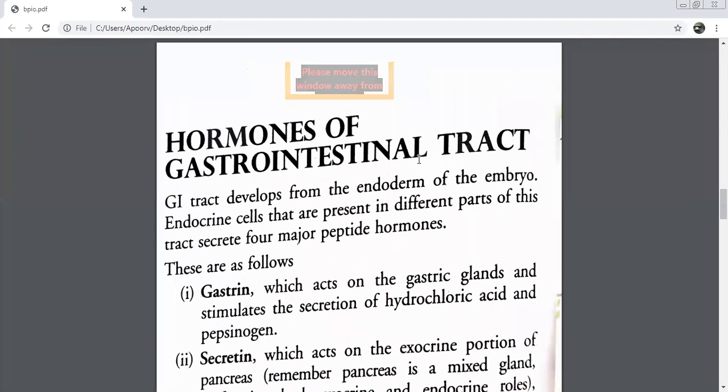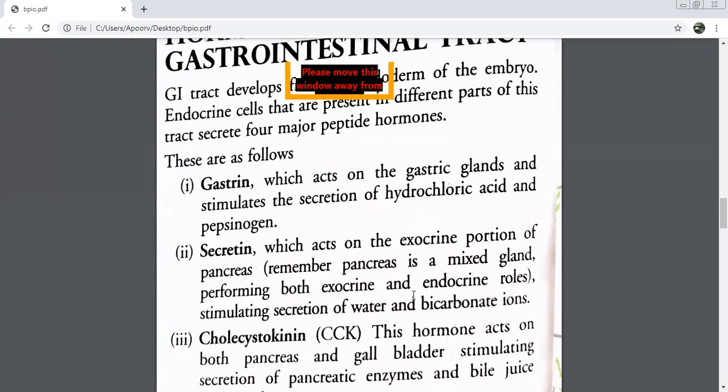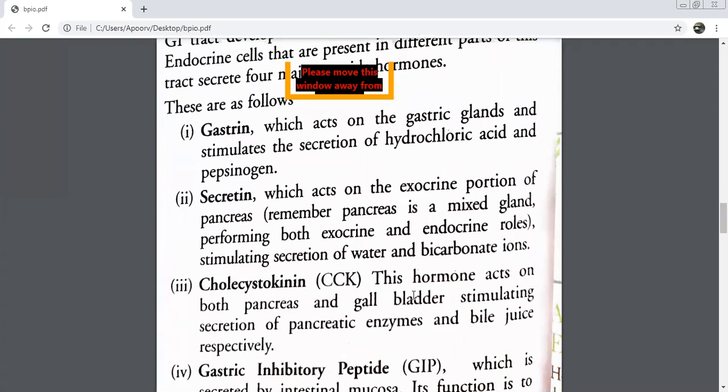Then we have done the GI tract. In the GI tract, we've got four major hormones. The first one was gastrin. Now this will act on which glands? Gastric glands. What are the two things which are produced? Hydrochloric acid, HCl, and pepsinogen. The second one was secretin. Good. Now, what two things is this going to secrete? Water and bicarbonate ions.